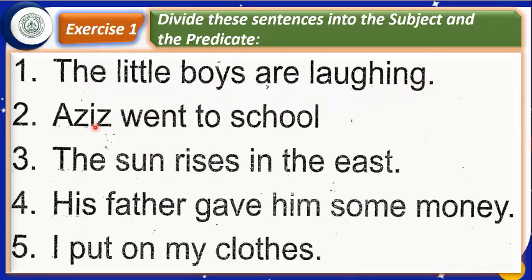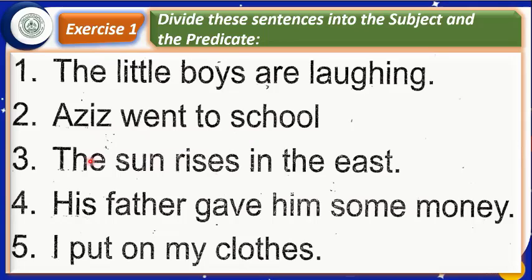Come to the second sentence. In the same way, about whom or about what are we talking in sentence number 2? Yes, we are talking about Aziz. Aziz will be the subject of this sentence. And what will be the predicate of this sentence? Predicate will be "went to school."